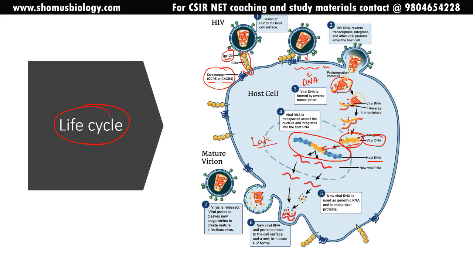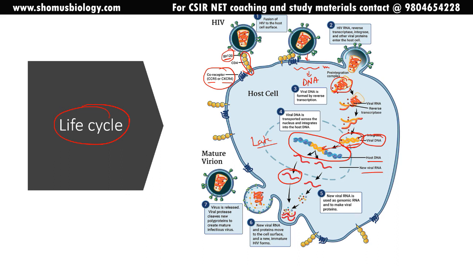And when needed, this viral DNA will make new viral RNA, and many more viral RNA are produced as genetic material, and the new viral RNA is used as a material to produce more and more proteins like integrase as well as protease as well as reverse transcriptase. Once they are produced and the viral RNA genetic material is also produced, then the new viral RNA and proteins move near to the cell surface to make a new mature HIV virus, and then slowly the virus is released.